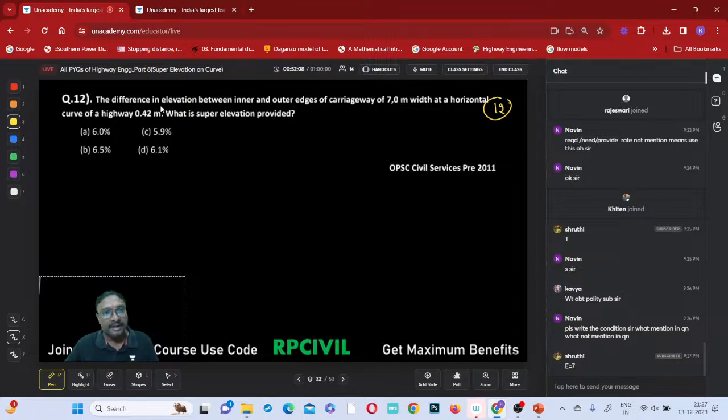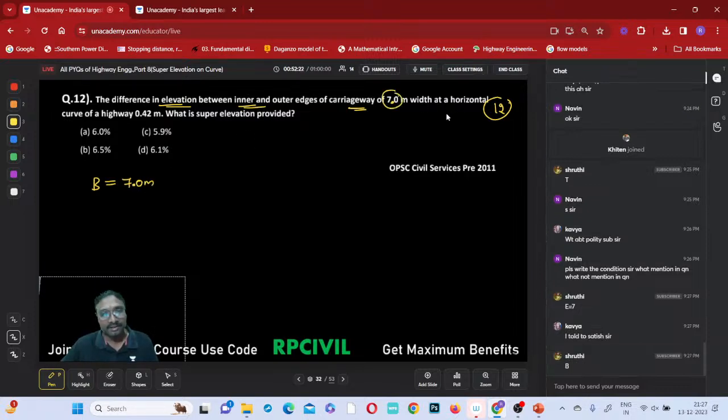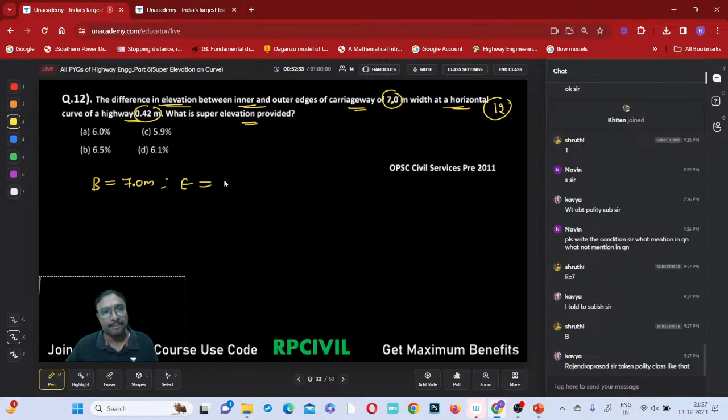Difference in elevation between the inner edge and the outer edge of the carriageway of 7.0 meter width. What is that width equal to? This is 7 meter, right? Okay, horizontal curve with a highway. What is the super elevation? What is the level difference? The level difference capital E will be equal to 0.42 meters.